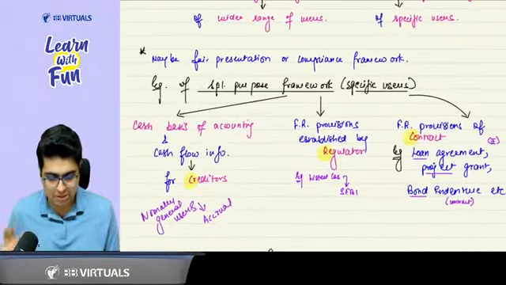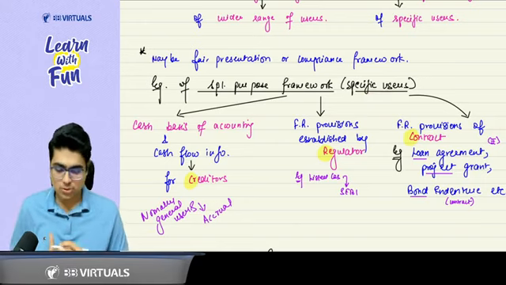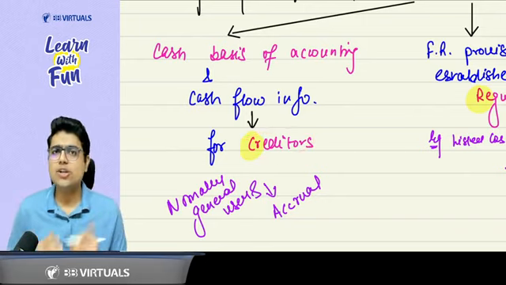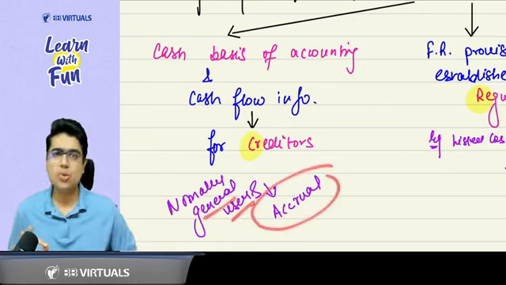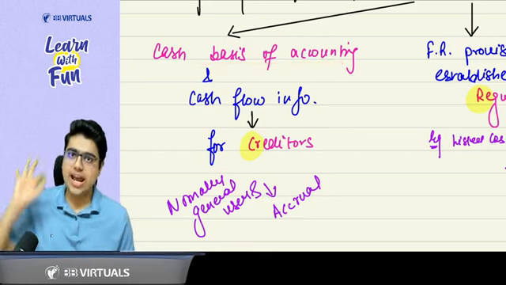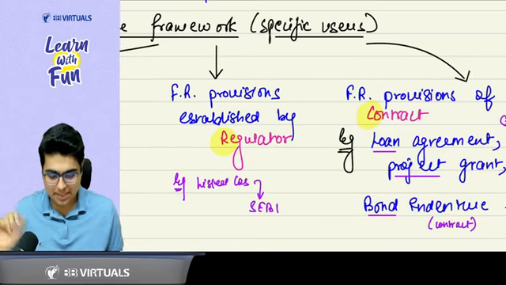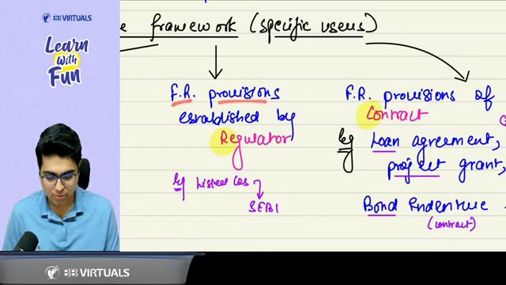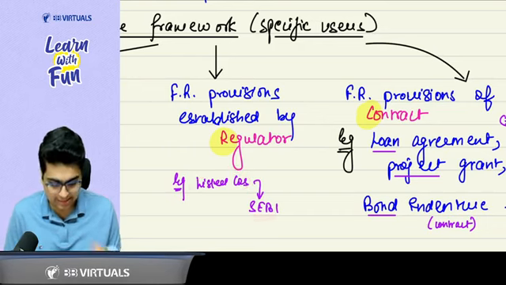Now coming to the examples of special purpose framework, that means financial statements for some specific users. First of all, let's talk about creditors. Creditors are interested in your cash flow position. Generally you prepare the financial statements on accrual basis, but especially for creditors, you will follow the cash basis of accounting, and creditors are interested in your cash flow information. Got it, sir. Similarly, even a regulator can establish the financial reporting provisions for preparing the financial statements. For listed companies, the regulator is SEBI.